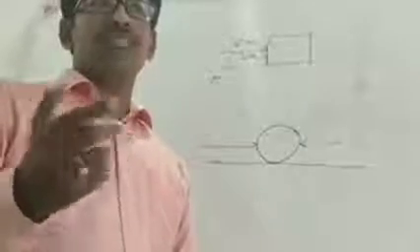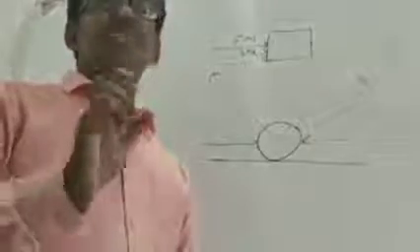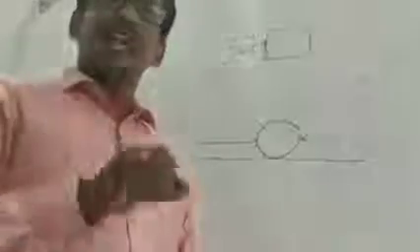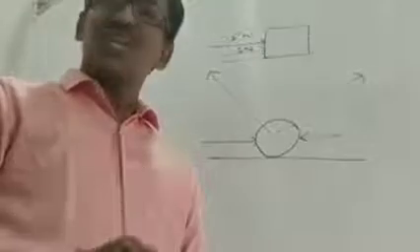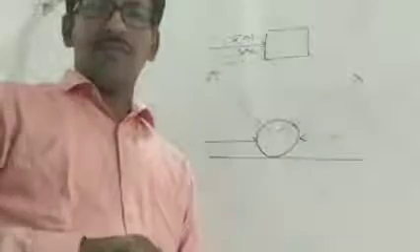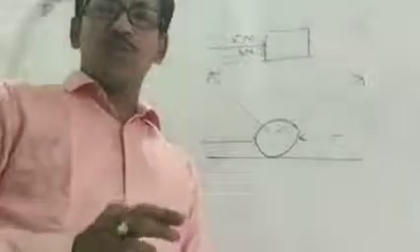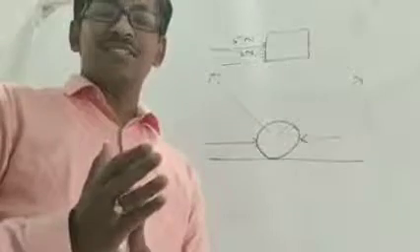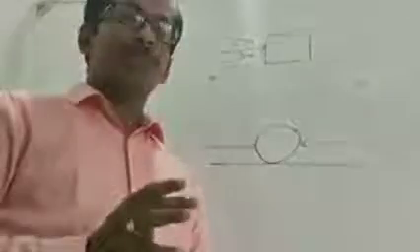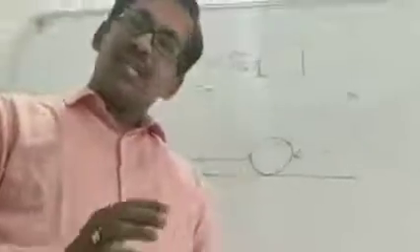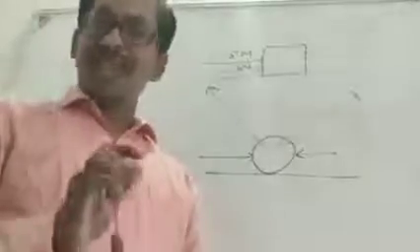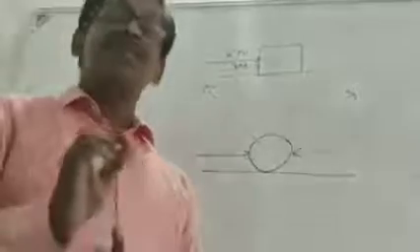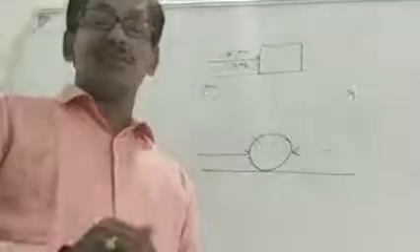And besides the scalars and vectors, there are some quantities having both magnitude and direction, still they are considered as scalar quantities. Here I told you two criteria: one is magnitude, the other is direction. I will give one example. Suppose electric current. Electric current has both magnitude and direction, still it is considered as a scalar quantity. Why is this?